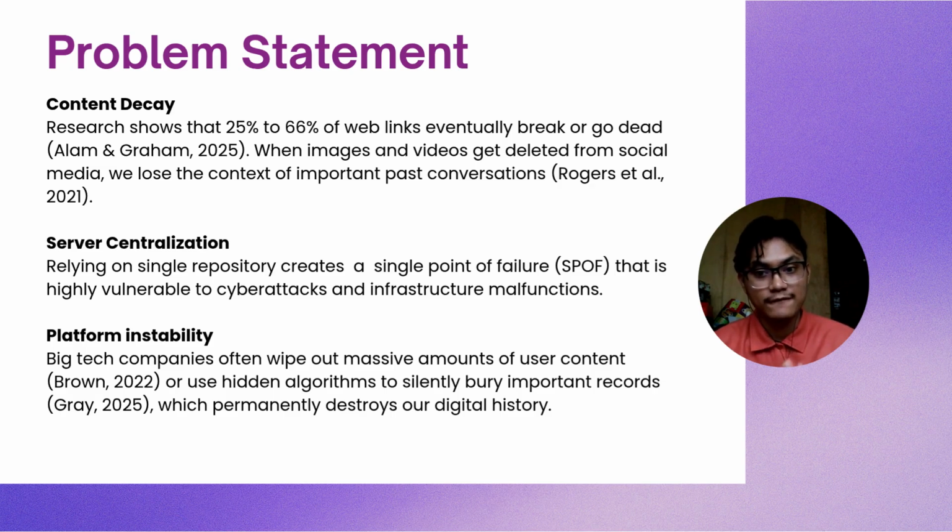Thirdly is platform instability. Big tech companies like Instagram, X, and Twitter often wipe massive amounts of user content according to Brown 2022, or use hidden algorithms to silently bury important records of history, which permanently destroys our digital records of history according to Gray 2025.